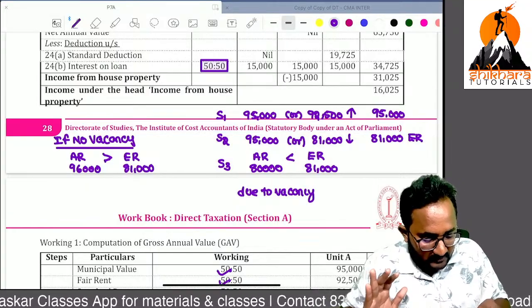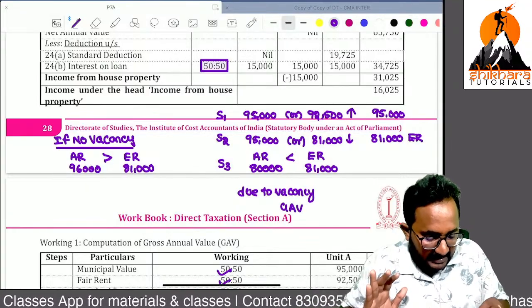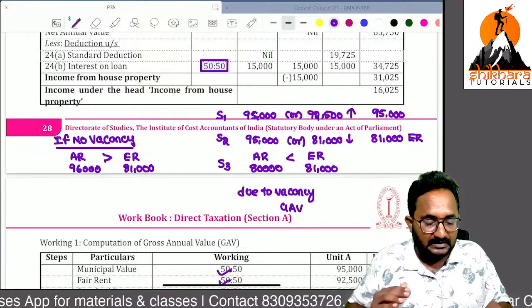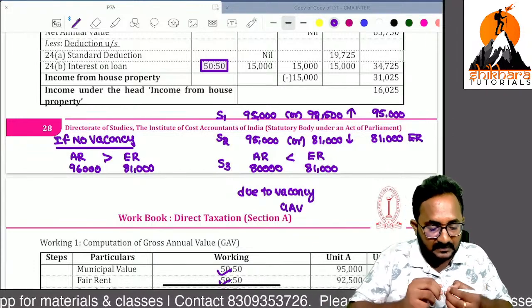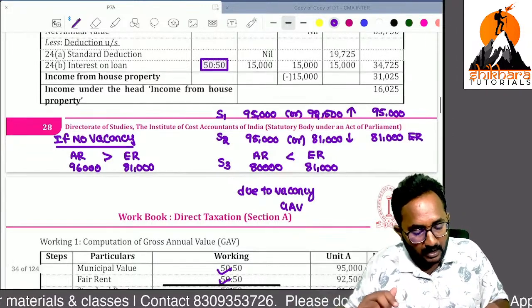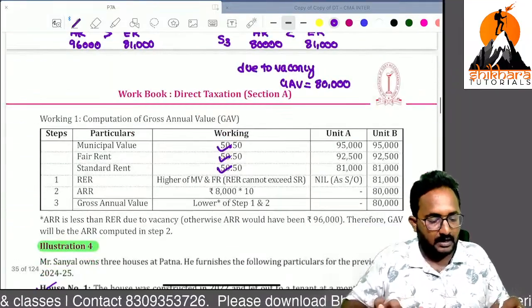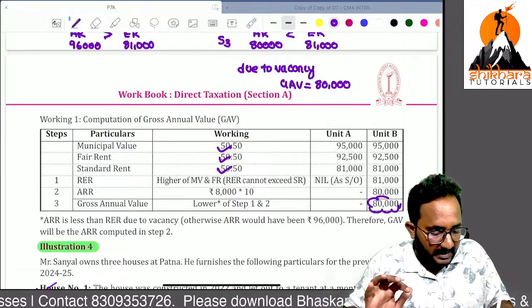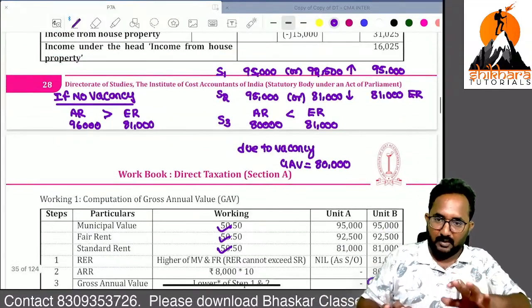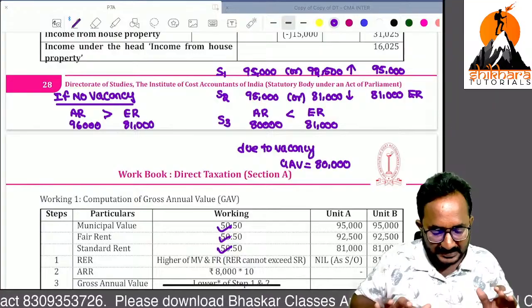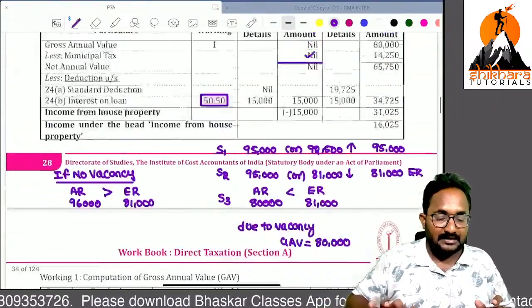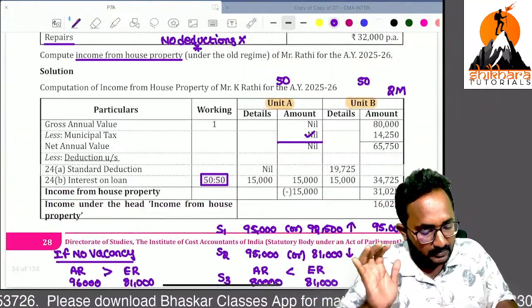So now GAV, as per Section 23 subsection (1) clause (c), is whichever is lower, that is 80,000. GAV, how much amount? 80,000. You can follow my format also. You have to perform it as a working note. Now 80,000 is the GAV.